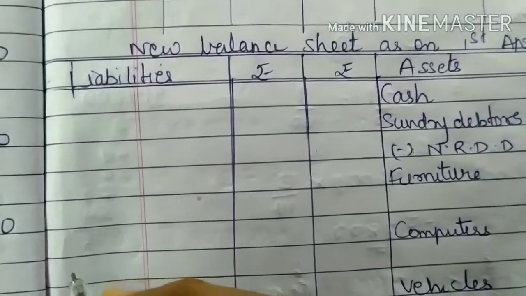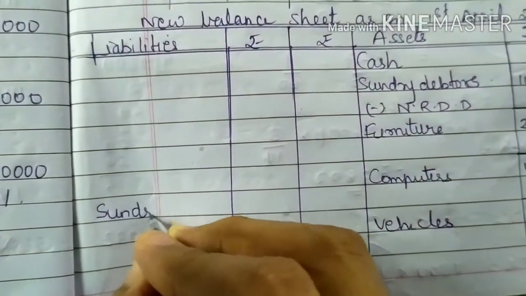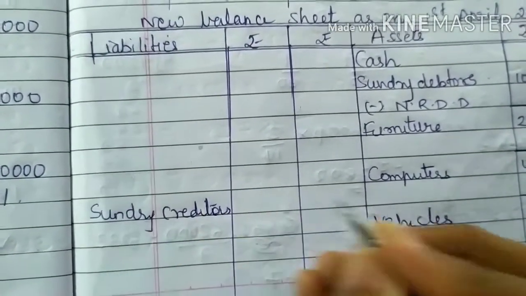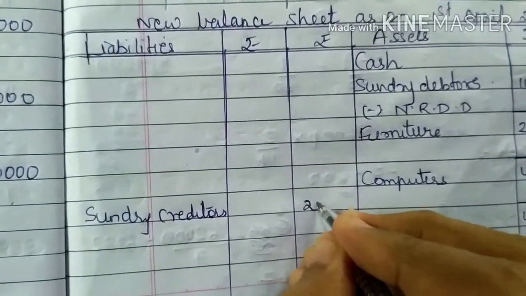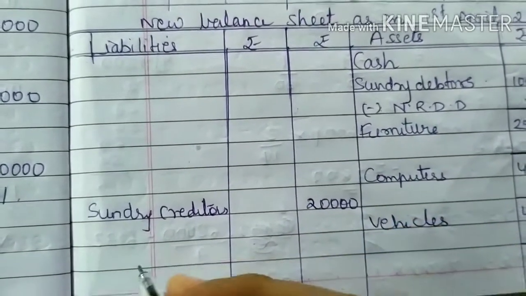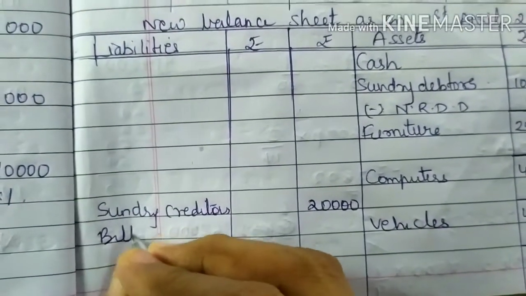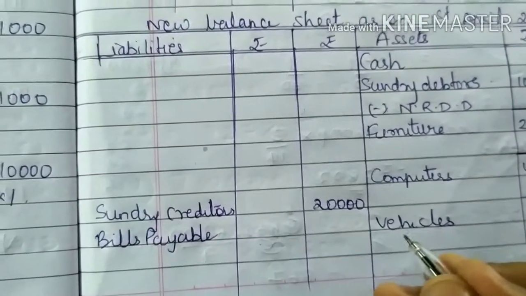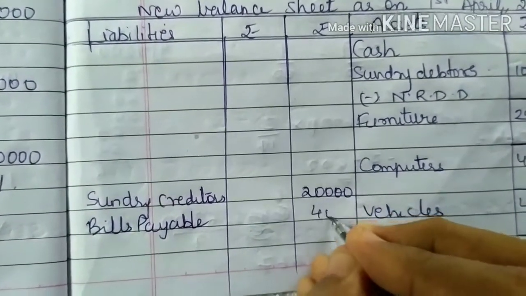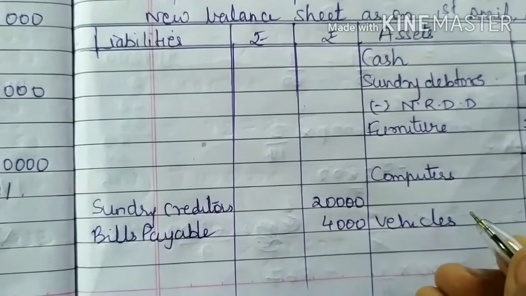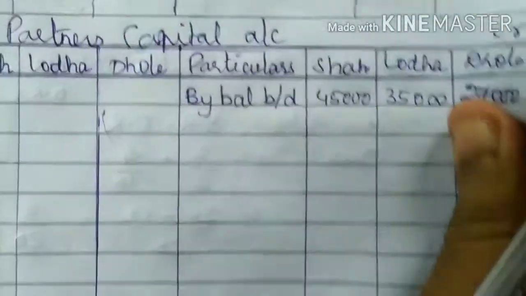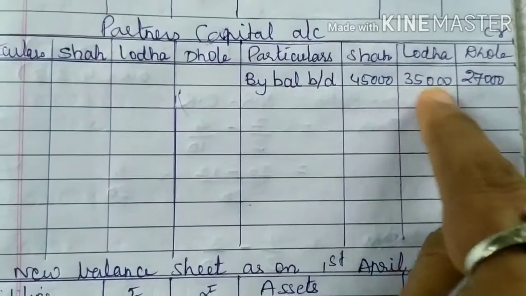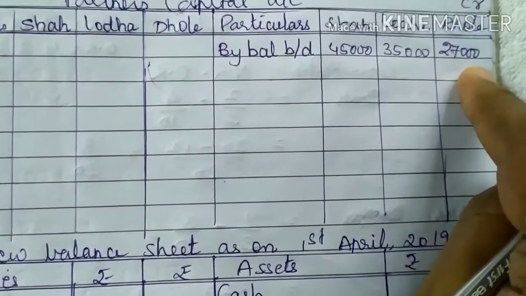Sundry creditors, which is 20,000. You have bills payable, which is 4,000. You have capital account, we write on the credit side by balance brought down, 45,000, 35,000, 27,000.